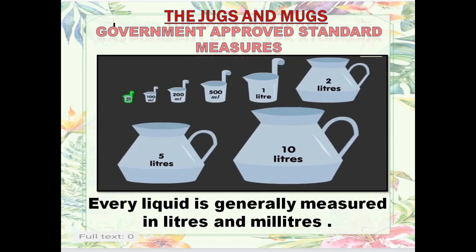Government has approved standard measures. You can see the containers here, they are having 50 milliliter, 100 milliliter, 200 milliliter, 500 milliliter, 1 liter, 2 liters, 5 liters and 10 liters. You must have seen these containers used by the milkmen or at the petrol pumps, and at the ration place also for giving liquids to the people, that is oil, mustard oil or ghee. So this liquid is generally measured in liters and milliliters.